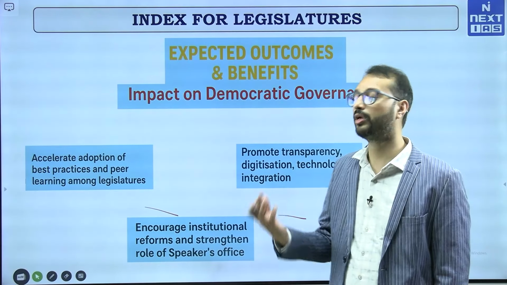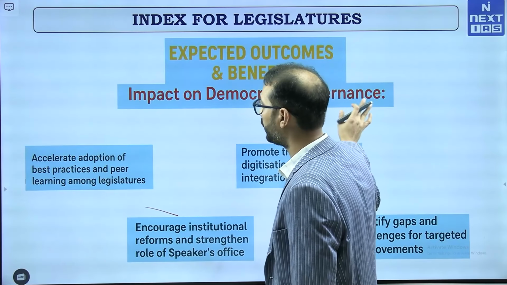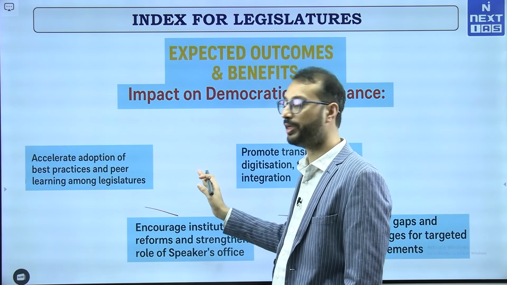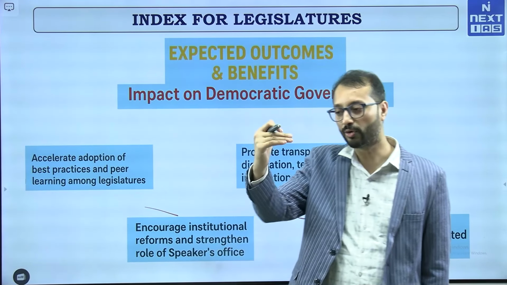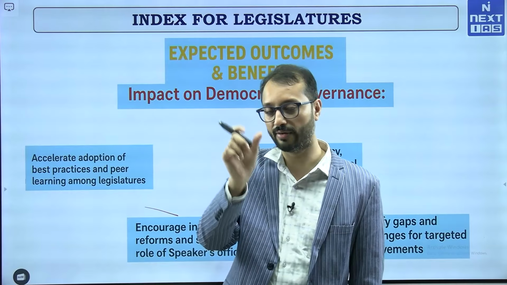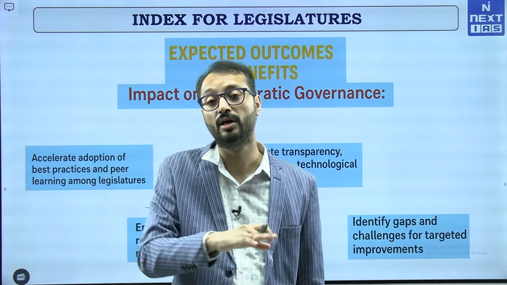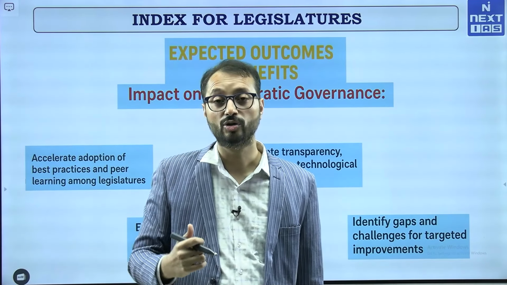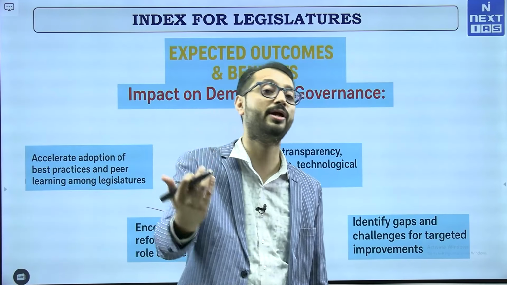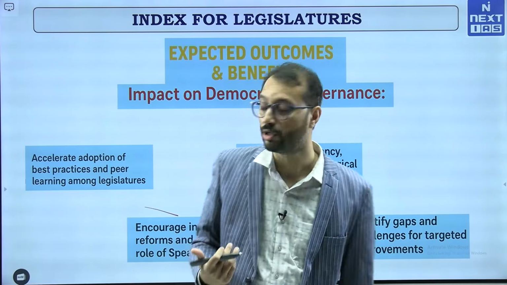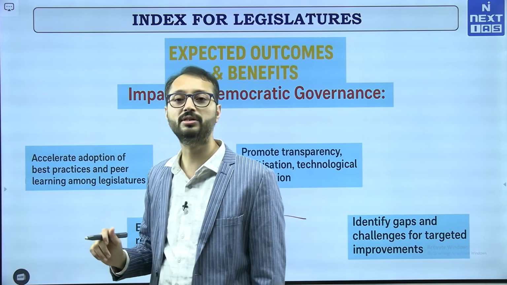So what are the key outcomes and benefits that we can expect from this exercise, right? The impact on democratic governance: it will accelerate adoption of best practices and peer learning amongst legislatures. When we rank these legislatures and give a score, just like we have an index to measure Panchayati Raj devolution, right, we understand why Karnataka, Kerala, etc. are doing better in terms of grassroots governance compared to states like Uttar Pradesh or Bihar, etc. So similarly, it will help accelerate adoption of best practices and peer learning amongst the legislatures.